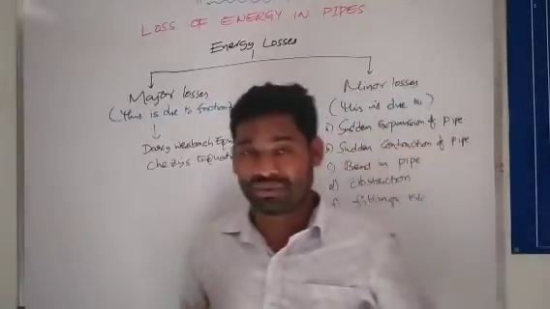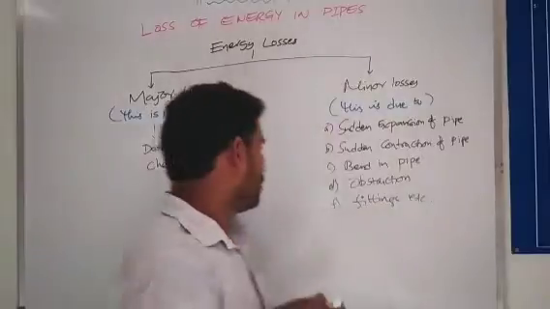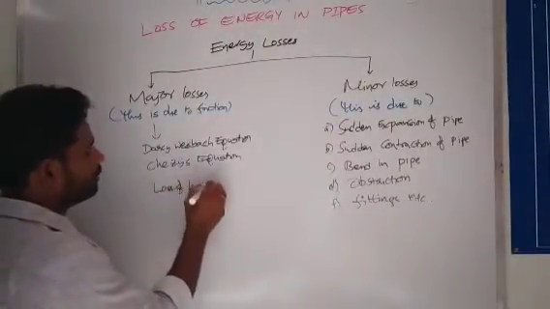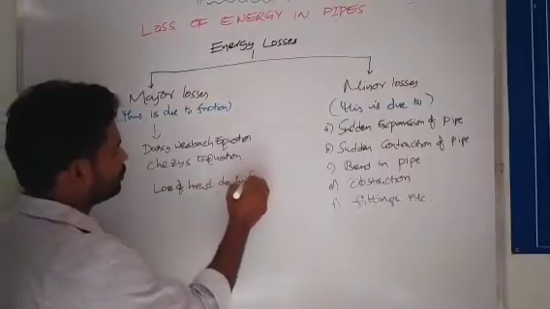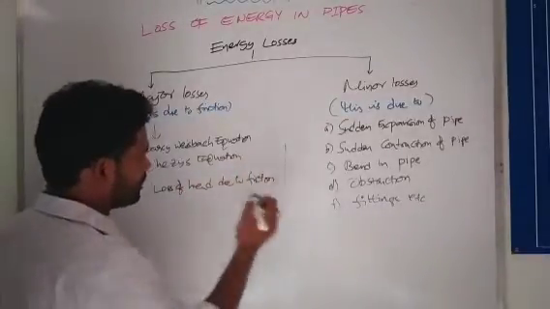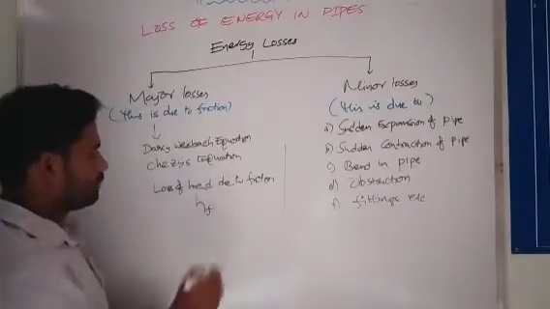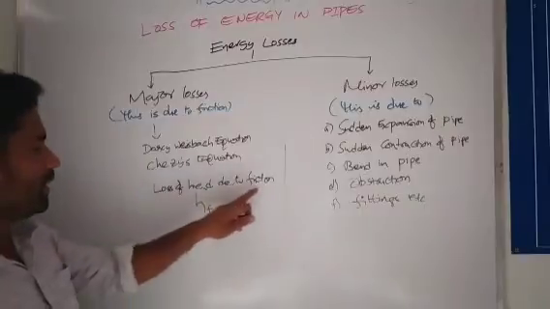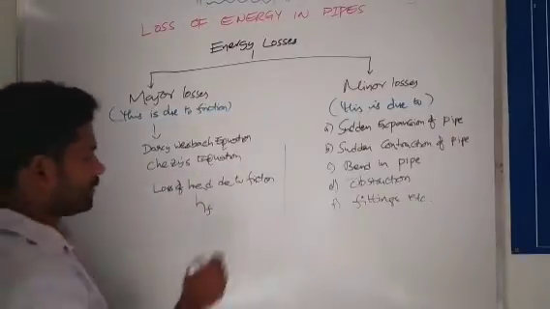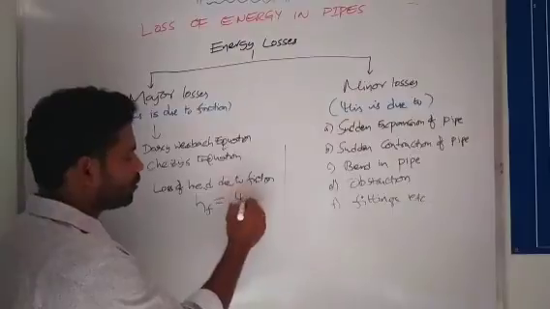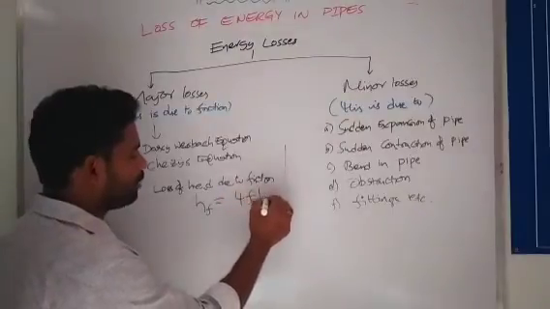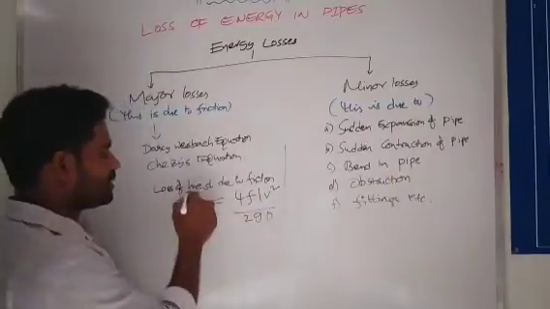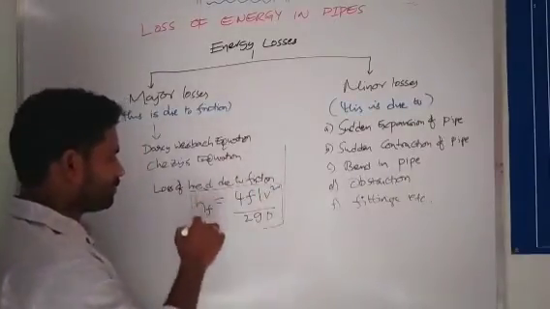The equation is h_f = 4fLV² / 2gD. This is the Darcy-Weisbach equation.